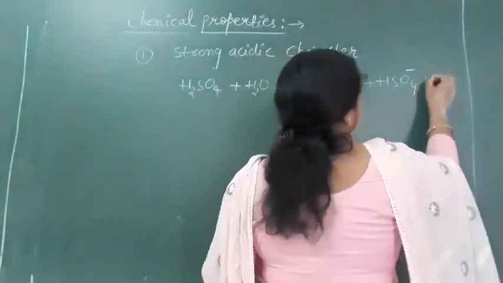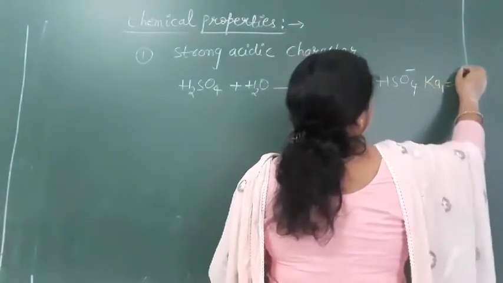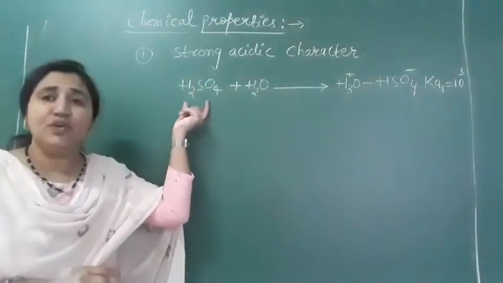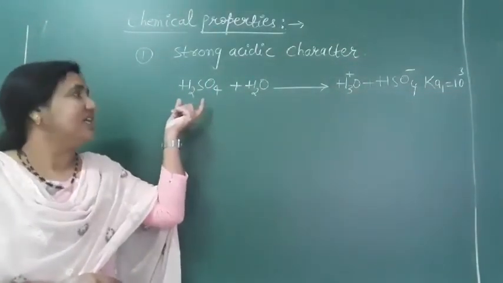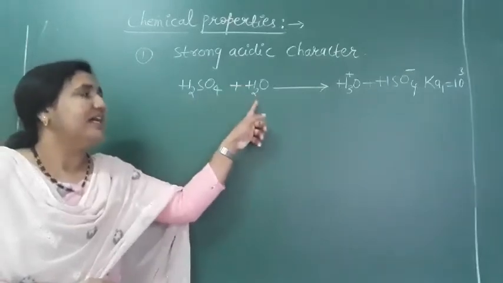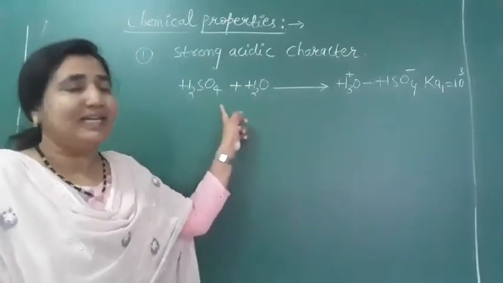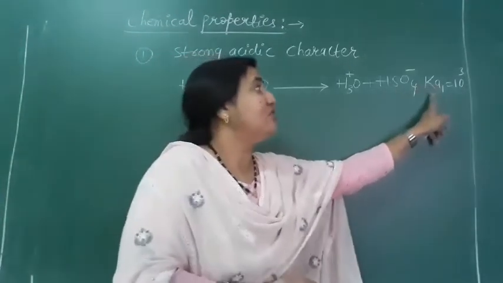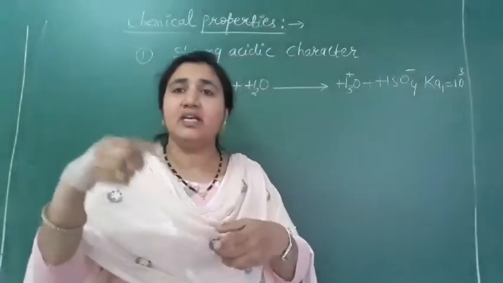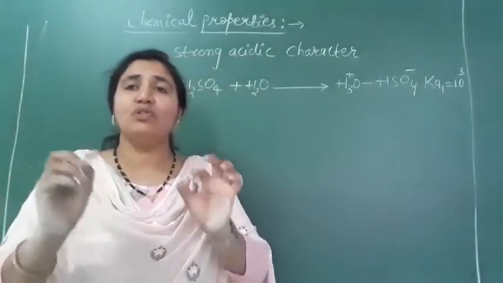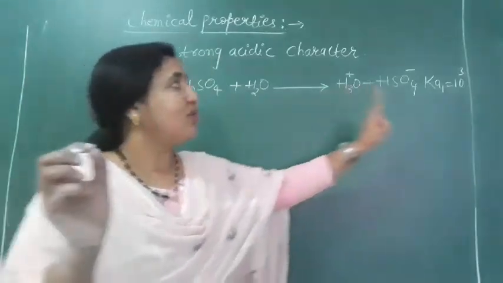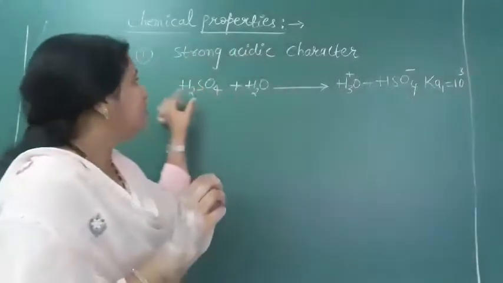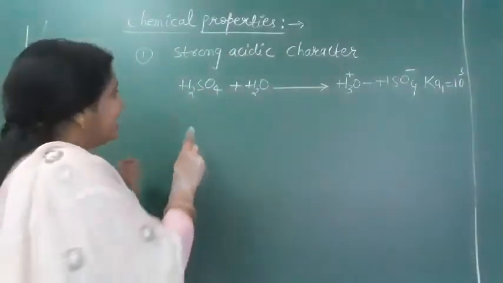And the dissociation constant Ka1 here is 10 raised to power 3. Ka1 is high here. H2SO4 is a neutral molecule, and when it is added into water, what will happen? It dissociates into H3O plus and HSO4 minus. The higher the dissociation constant value, the stronger the acid. So the Ka1 value is very high, 10 raised to power 3, so H2SO4 is a very good strong acid.